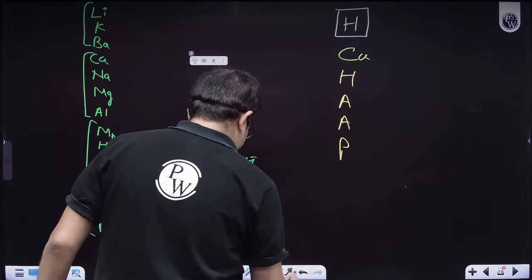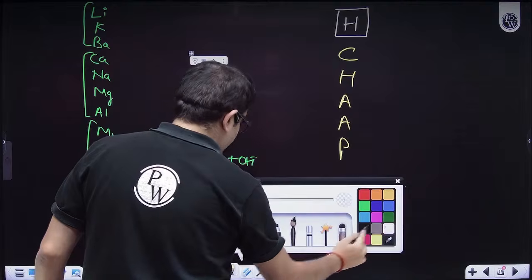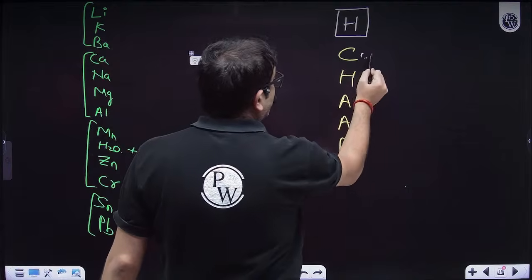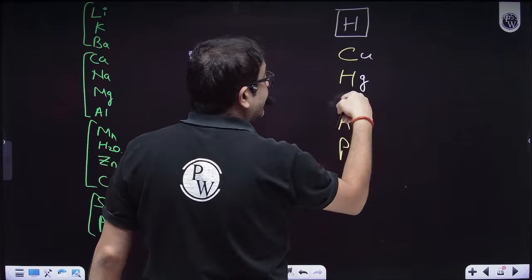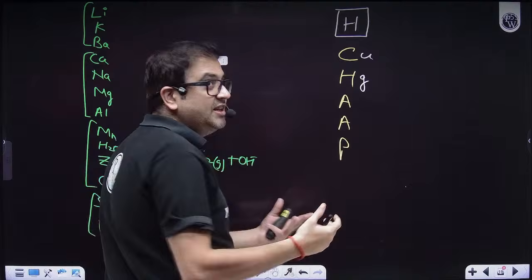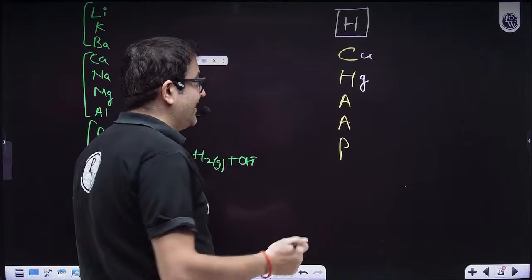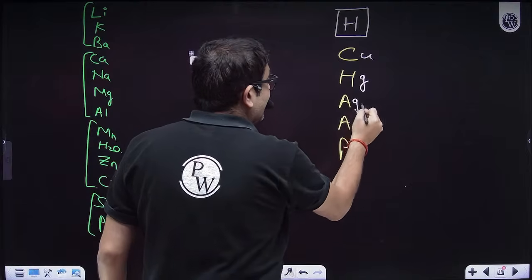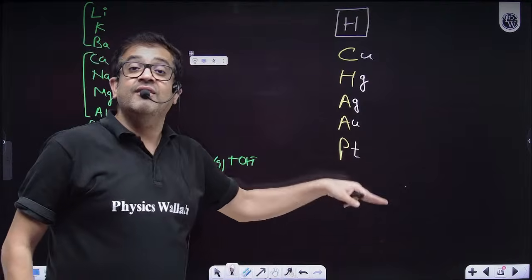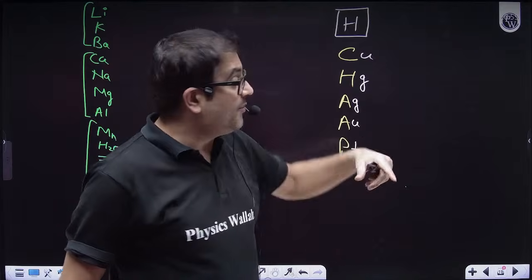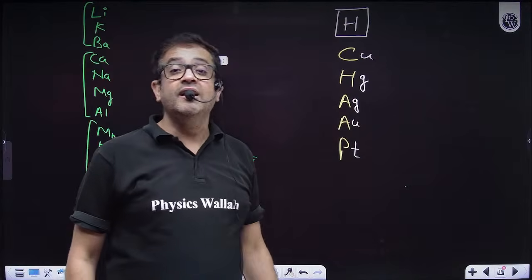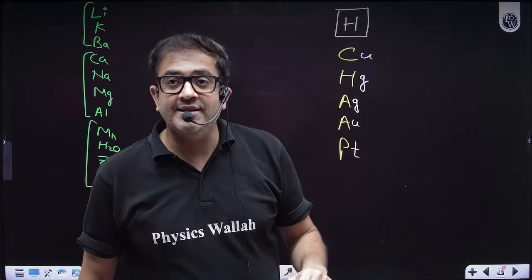H, let me write this with a different color so that any of you who are learning this rhyme can follow. So C stands for copper, H stands for Hg, then both A are gold and silver, which is cheap, not cheap, but yes, relatively less priced: silver, and then gold, and then platinum. So obviously these metals will not react with acid and form hydrogen because they will always be cathode, and hydrogen in fact will be anode. I hope everybody is clear.